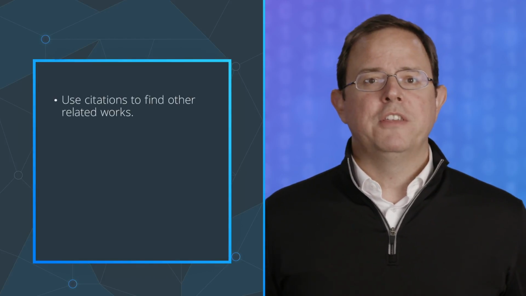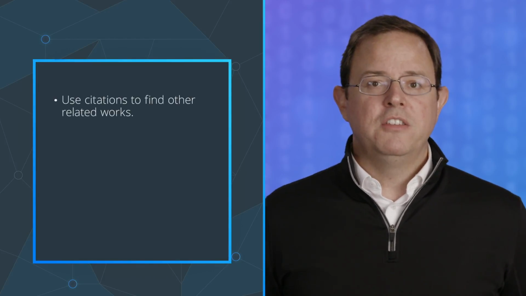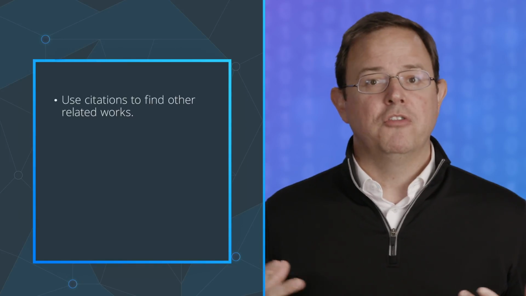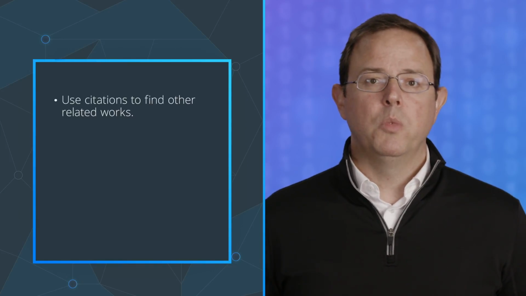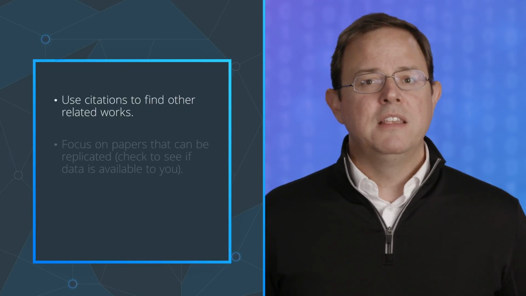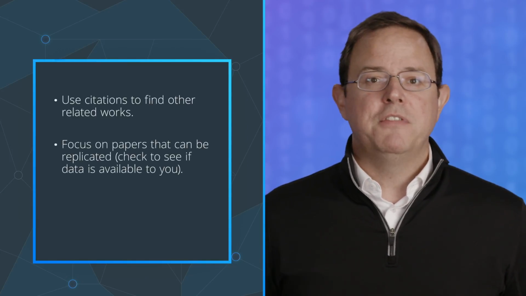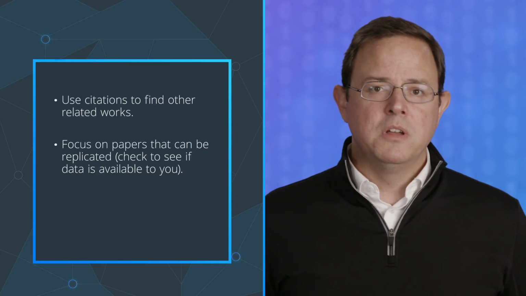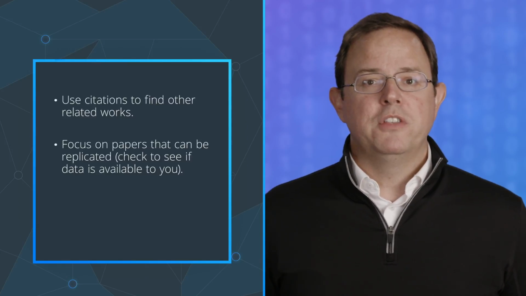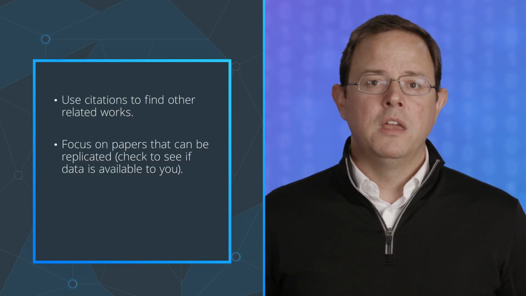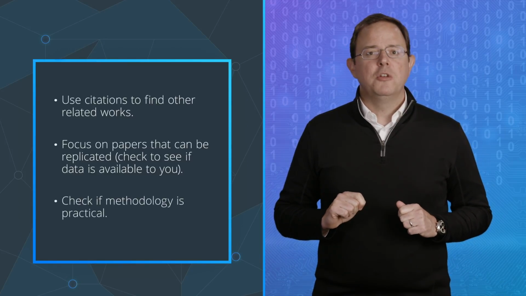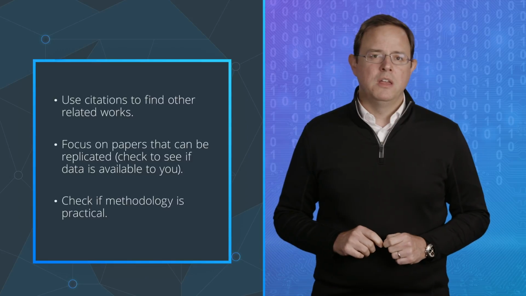It helps to figure out which other papers cite a particular article to see how other researchers attempted to replicate, critique, or improve upon the original idea. Once you've found some papers of interest, scan the abstract and find out if the data used is accessible to you. Focus on papers for which the data is accessible so that you may try to replicate their work. Check that the methodology could potentially be practical.